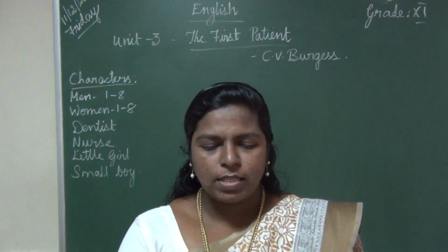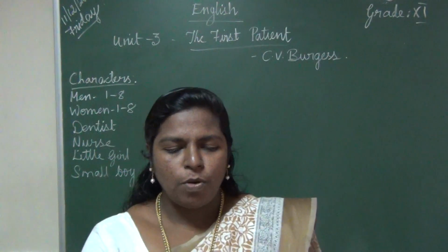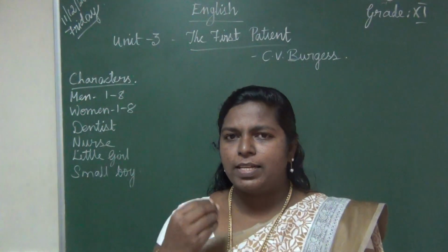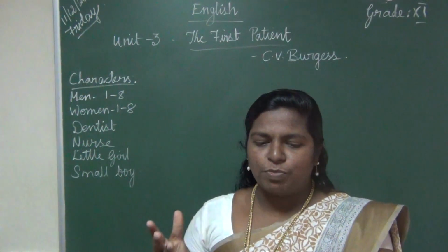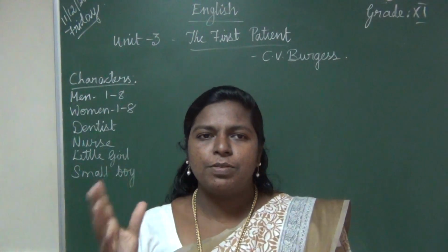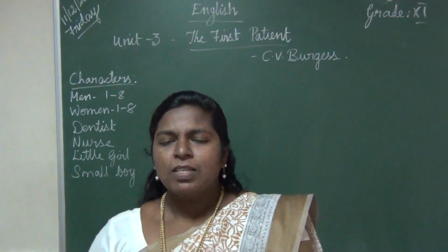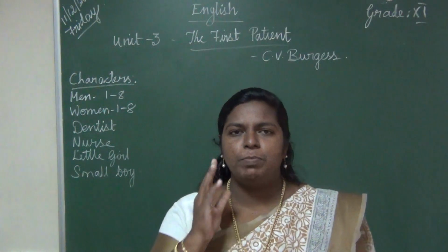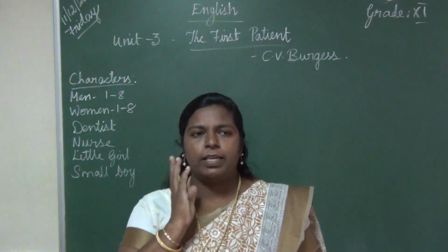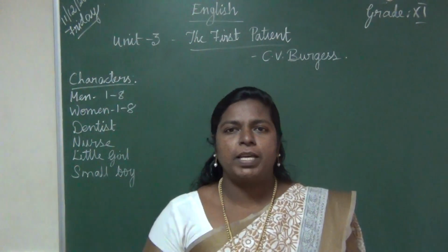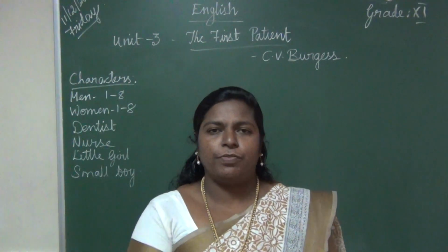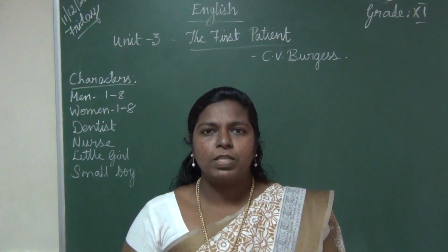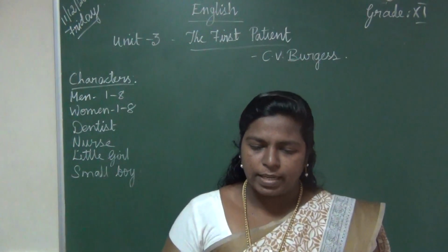The sound of violent sobbing is heard from the surgery. Man 4 groans loudly. Groans means what? Crying. So now again there is a violent sound from the surgery room. They were able to hear violent sounds like that. So at the same time, man 4, usually what will he be doing? Always he will be telling his pain and he will be crying. He will be keeping his hand on his jaw and he will be crying, right? So the same actions. From the starting of the scene till now, all the pages we have seen what man 4 is doing. He started to cry again.